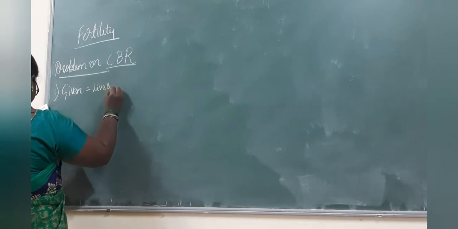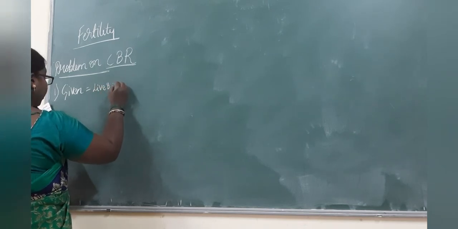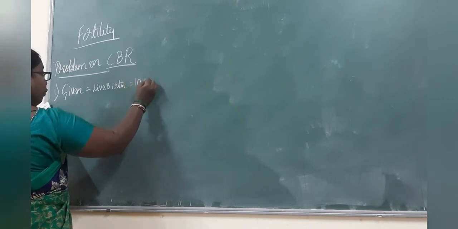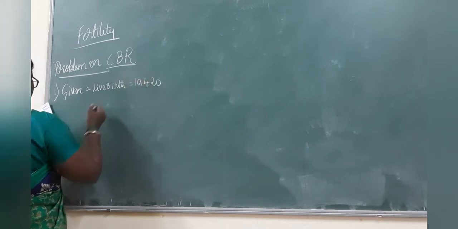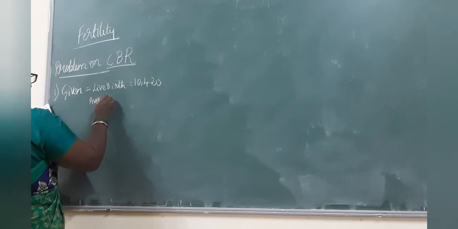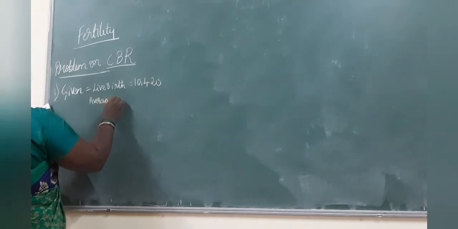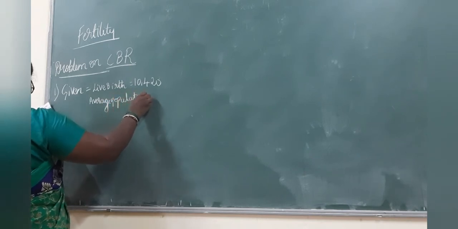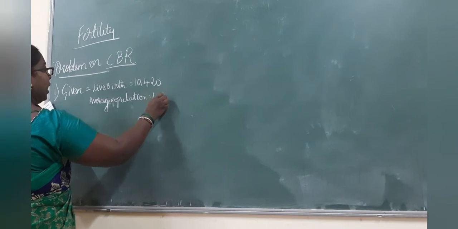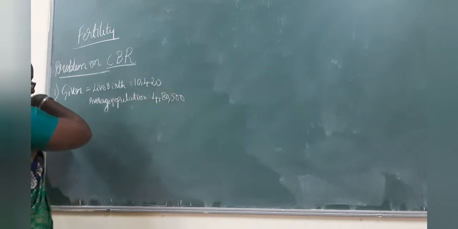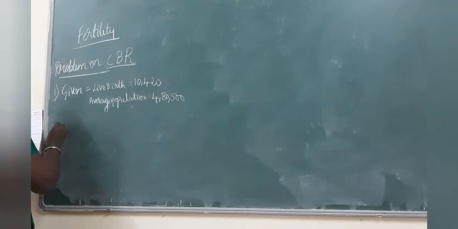Live births, that is 10,420. Then the average population. So this is the data given for us: the average population is 4,80,500. So keeping this formula, we will be using